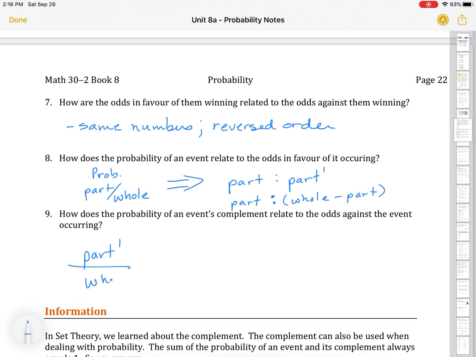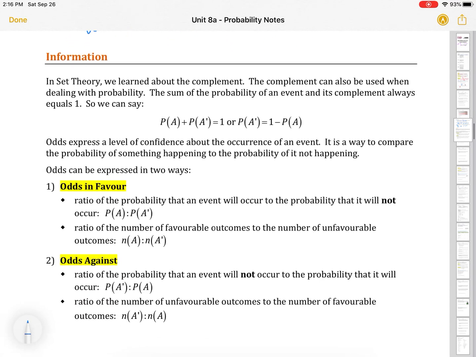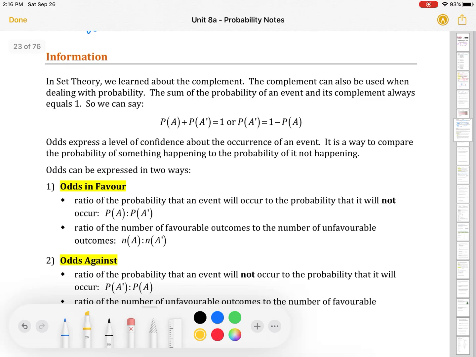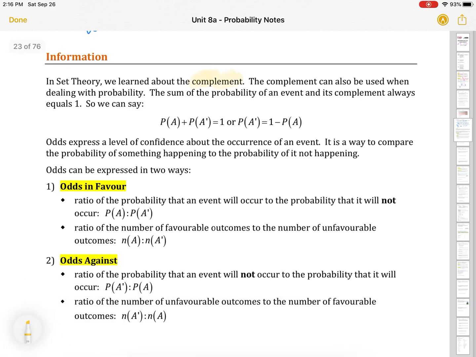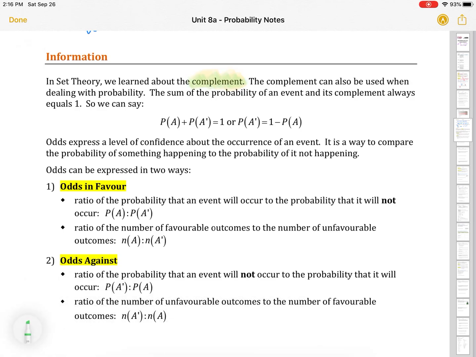All right. How does the probability of an event's complement relate to the odds against the event occurring? Well, that would be part prime over the whole, which would be our probability. And if we were going to relate that, we would have part prime to part. So again, it's taking sections, pieces of the whole picture.